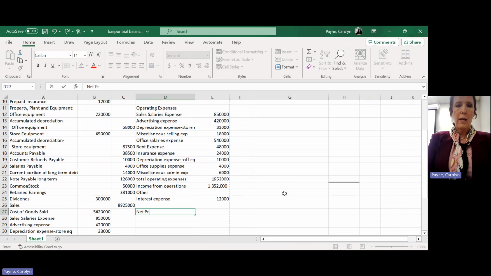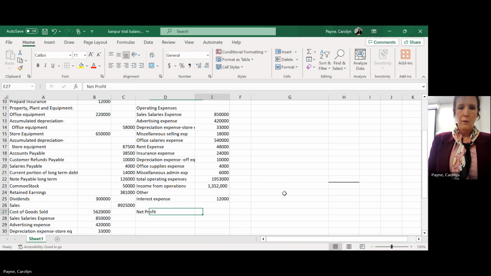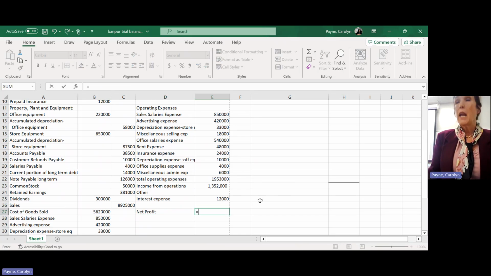Then I'm going to say net profit. Okay, and of course, I'm also going to put any revenue that does not have to do with operations. Remember the one we did where we had rent revenue? So anytime a company has extra space that they're not using, they can rent that out to make money. I got a whole building behind my office that's full of apartments. And I rent that out because I don't need it for office space. So I rent that out. That's ancillary income to me. That's other. Okay, because my main income is accounting services.